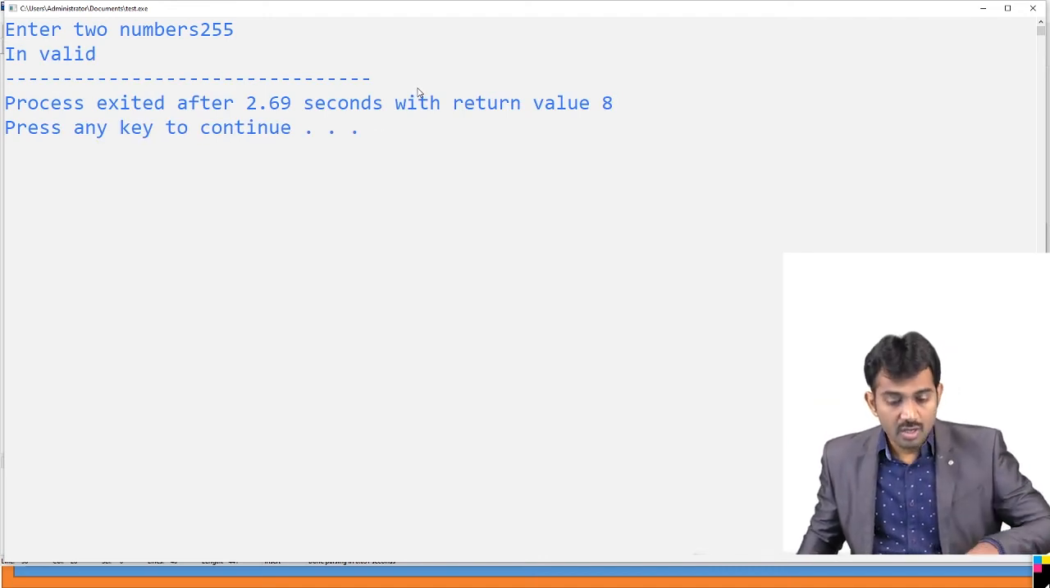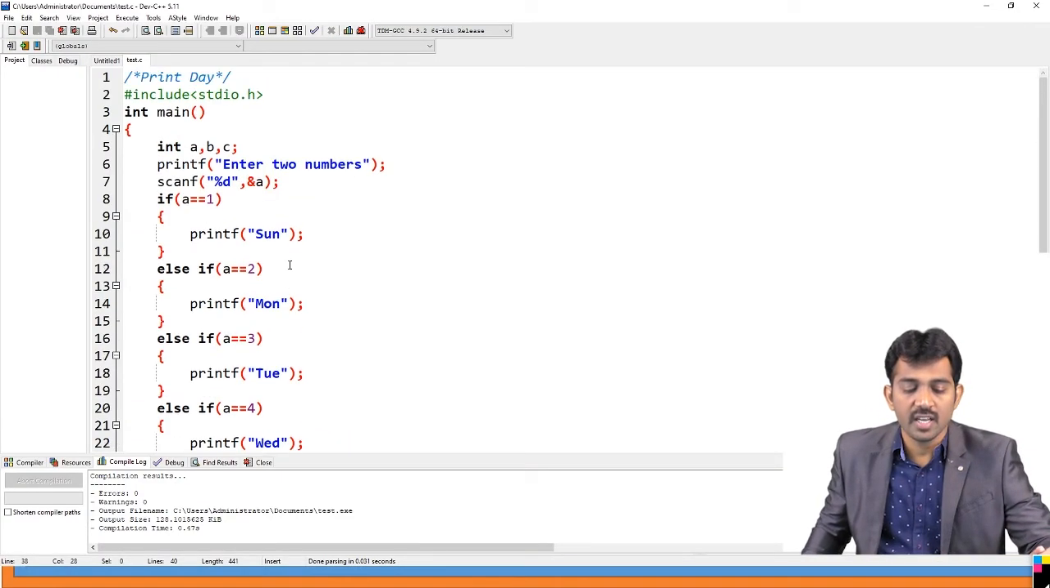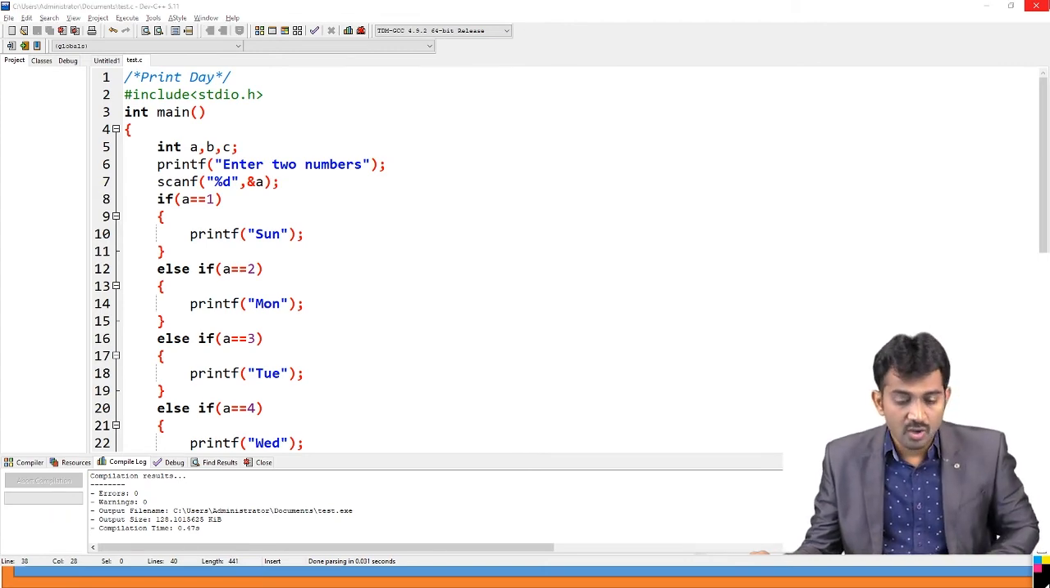Right? This is the syntax for else if ladder. Among the n choices, you are going to select only one choice. In that case, you are going to use else if ladder. Is this clear? This is the else if ladder program.